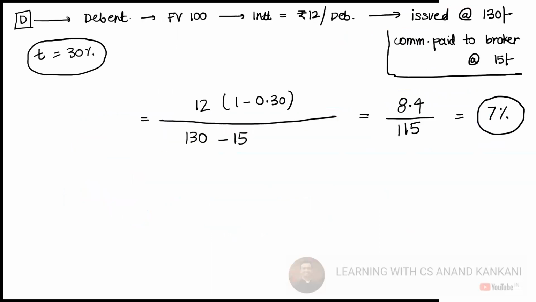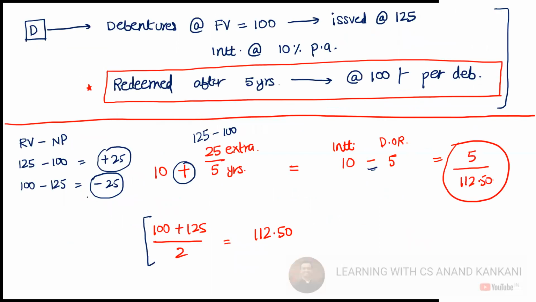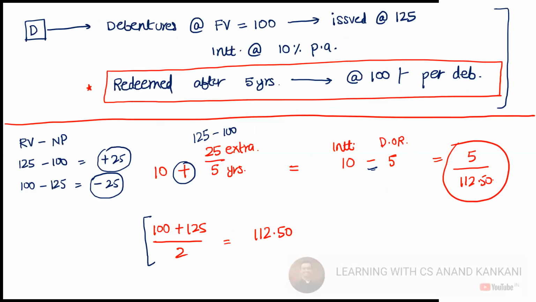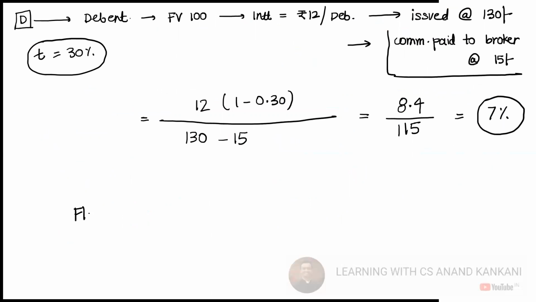And it is not just par, premium, or discount. If there is any flotation cost, this is called flotation cost. I'll write it here. So there is a concept of flotation cost.